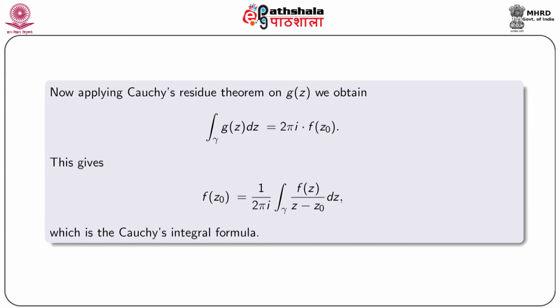Now, applying Cauchy residue theorem on g(z), we obtain integral over gamma g(z) dz is equal to 2 pi i into f(z0), and from this we obtain f of z0 equal to 1 by 2 pi i integral over gamma f(z) by (z minus z0) dz, which is the Cauchy integral formula.